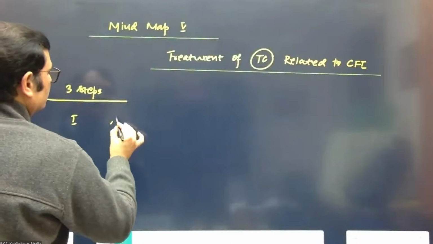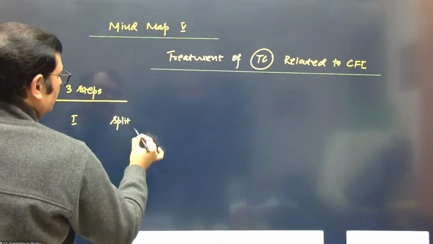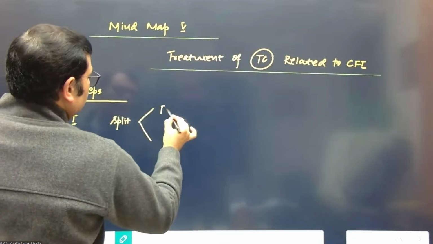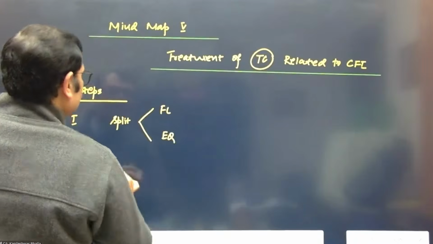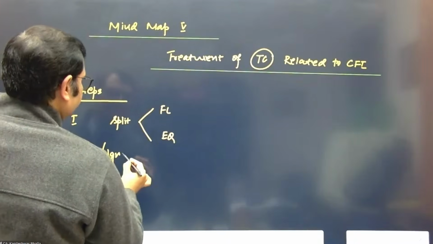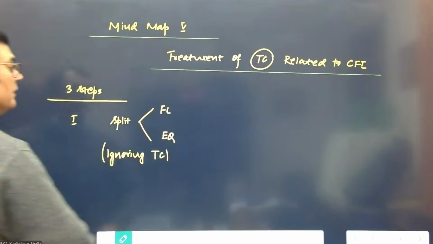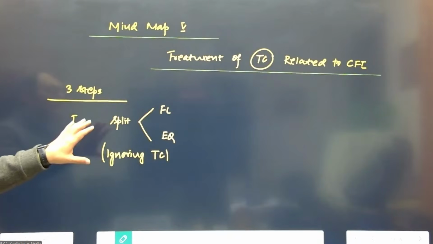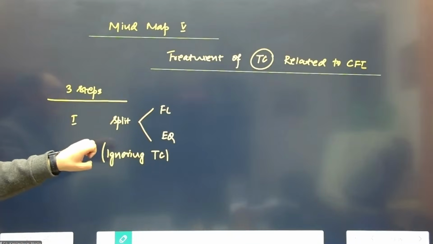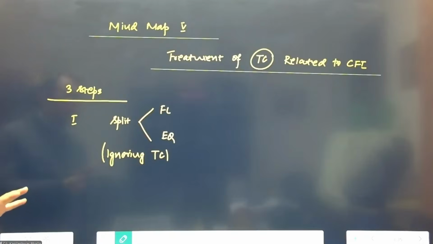So you will calculate the split between the financial liability and equity, ignoring any transaction cost.